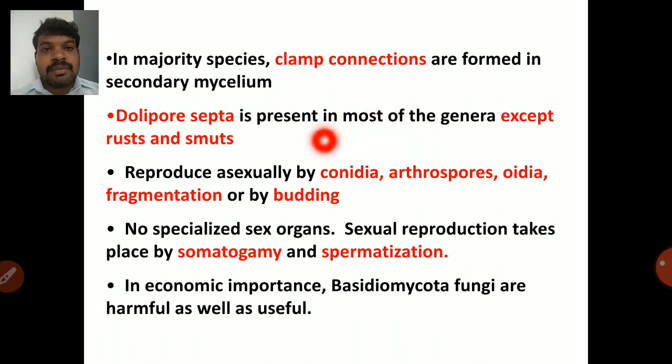rust and smut fungi. They reproduce asexually by conidia, arthrospores, oidia, fragmentation or by budding, and sexual reproduction takes place by somatogamy and spermatization. So somatogamy is nothing but fusion of two somatic structures, that is mycelium. So two primary mycelia fuse and give the secondary mycelium.